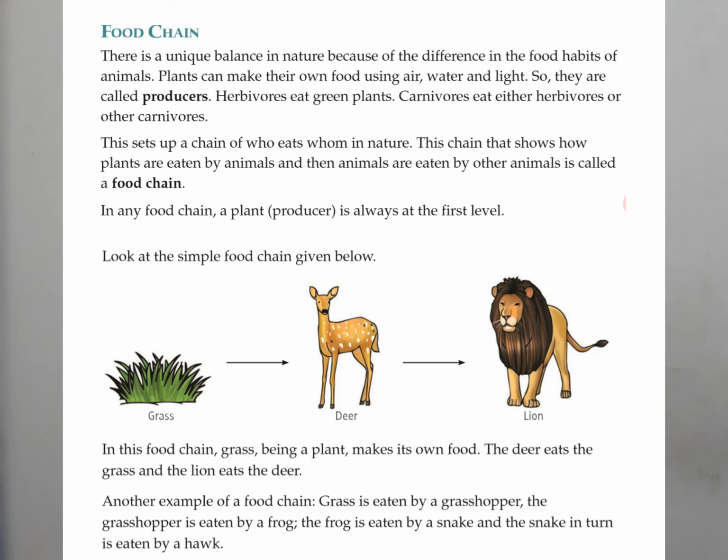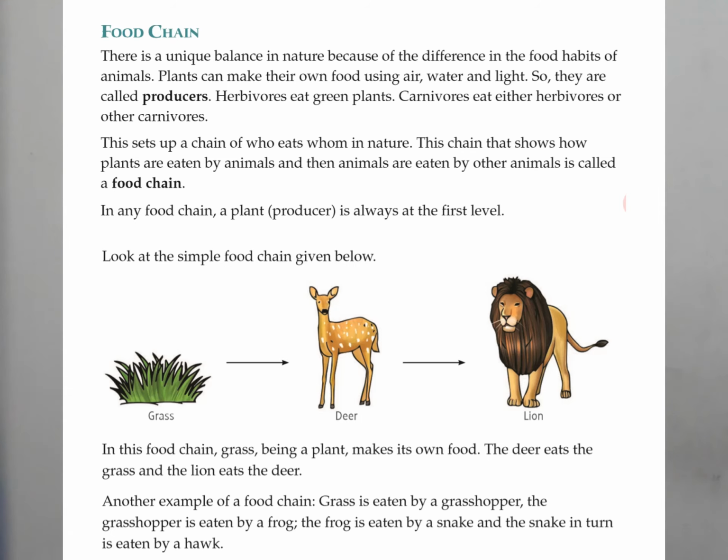Now I request you to open your MyPedia app, come to chapter number 3, page number 25. There you can see about the food chain. In the screen I have displayed, please see. There is a unique balance in nature because of the difference in the food habits of animals. Plants can make their own food using air, water and sunlight. So they are all called producers. Herbivorous animals eat green plants. Carnivorous animals can eat either herbivorous or carnivorous animals.